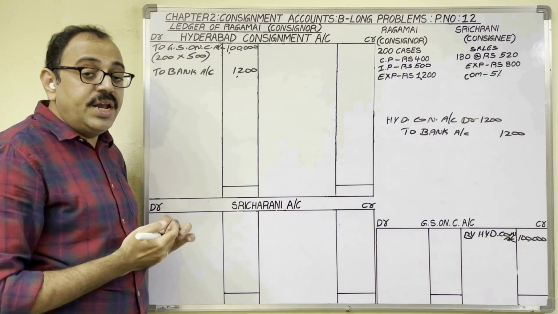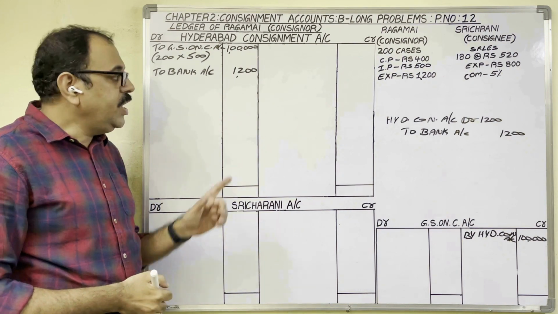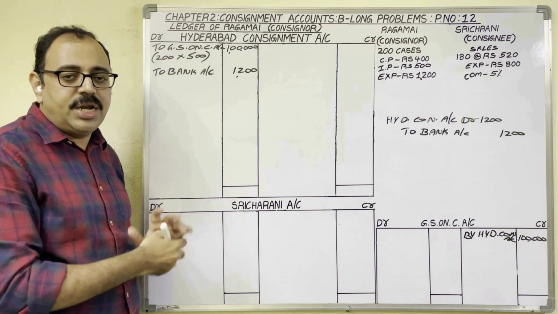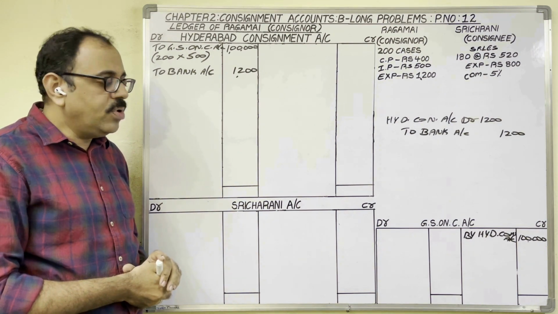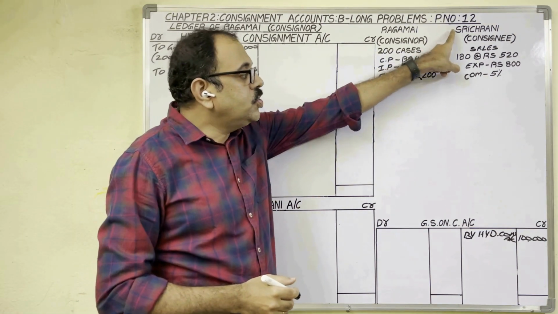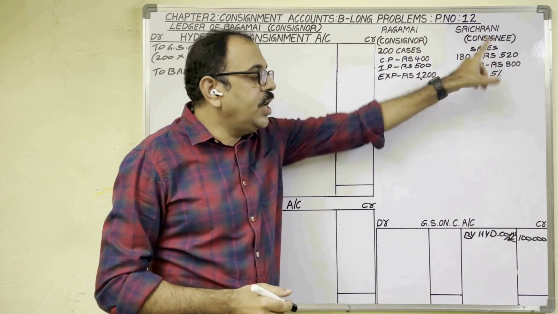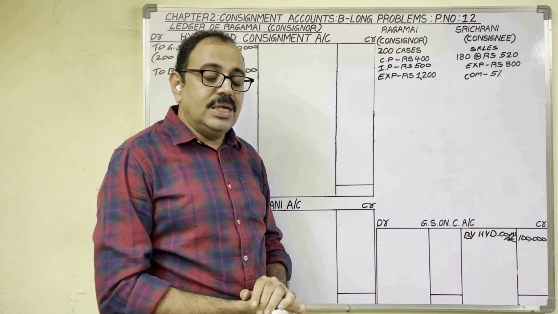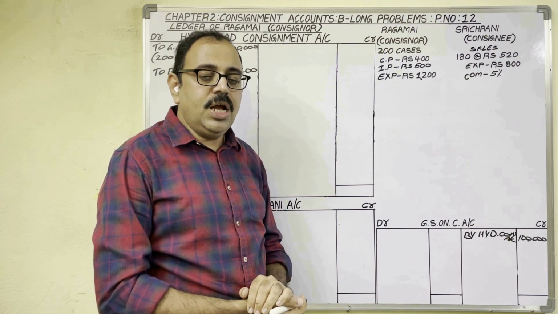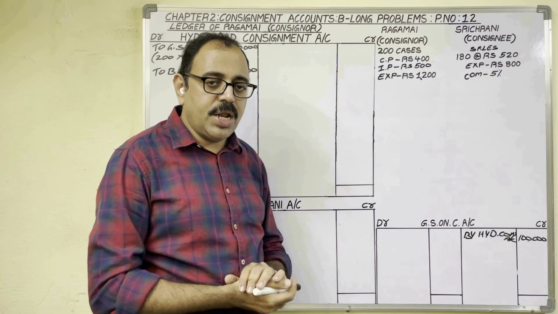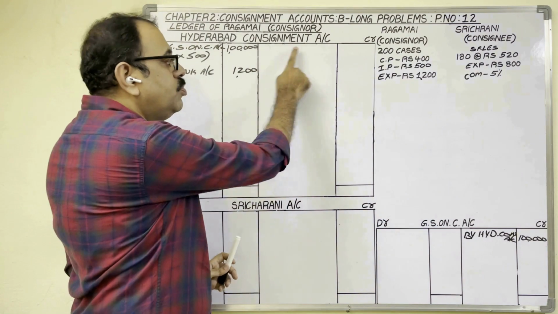Next, we credited the bank account, but in the present problem we are not preparing the bank account, because this is about consignment related accounts. Therefore, we need not show second-time posting anywhere. Consignee sold 180 cases at the rate of 520 rupees each. For the consignment business, this sale is an income. Incomes are to be credited to the consignment account because consignment account is a nominal account. So on the credit side we should post.